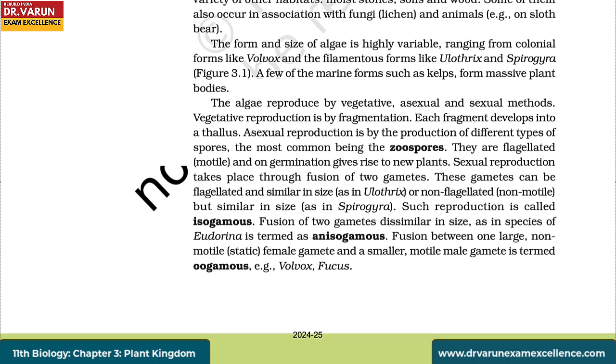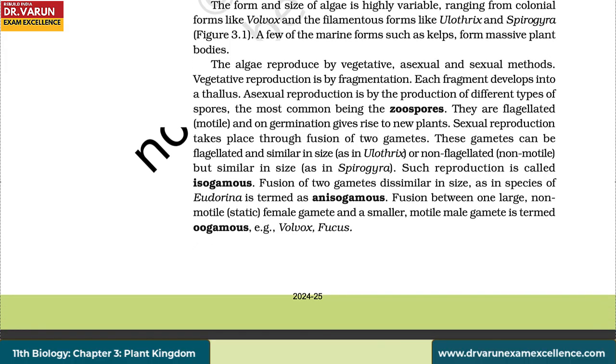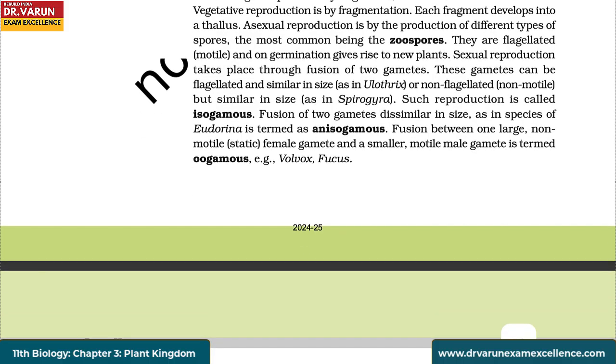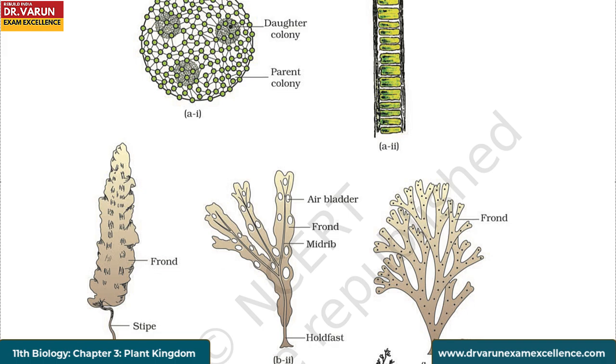Sexual reproduction takes place through fusion of two gametes. These gametes can be flagellated and similar in size as in Ulothrix, or non-flagellated, non-motile but similar in size as in Spirogyra. Such reproduction is called isogamous. Fusion of two gametes dissimilar in size as in species of Eudorina is termed anisogamous. Fusion between one large non-motile, that is static, female gamete and a smaller motile male gamete is termed oogamous, for example Volvox and Fucus.